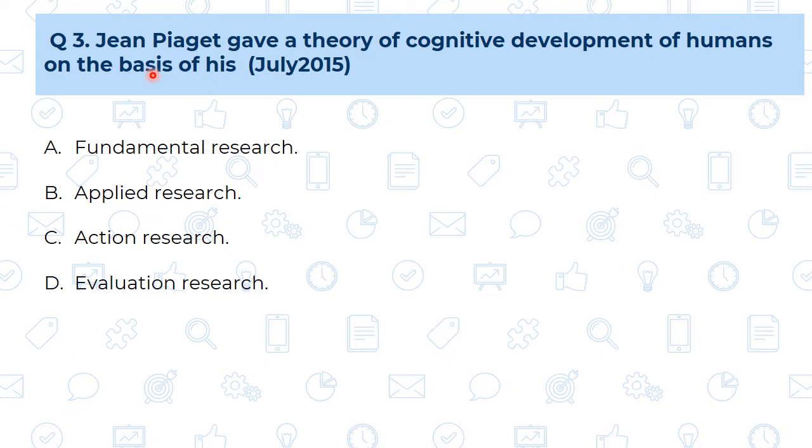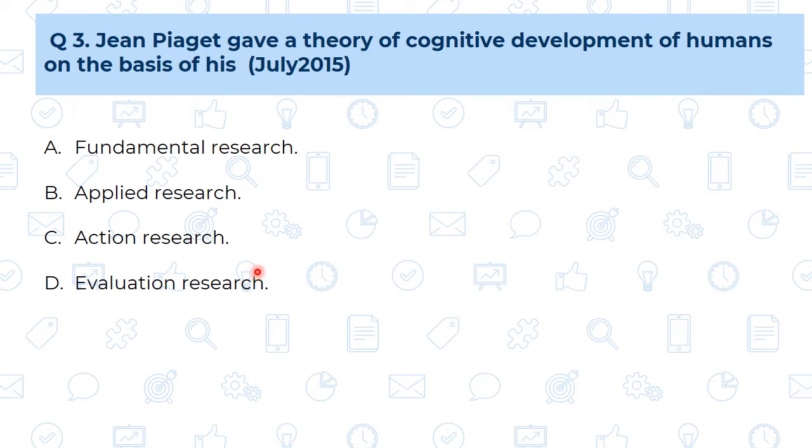Question number 3. Jean Piaget gave a theory of cognitive development of the humans on the basis of his. This question is asked in the year July 2015. See, Jean Piaget developed the cognitive development theory. We all know that. But this kind of research is coming under which category, that we are going to find out. Fundamental research, applied, action, or the evaluation research.